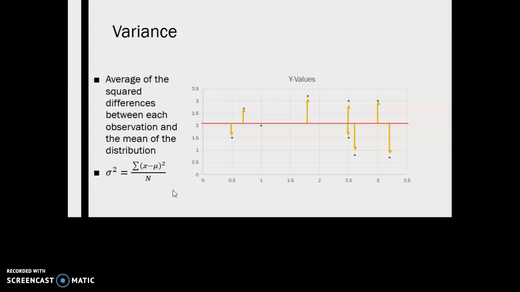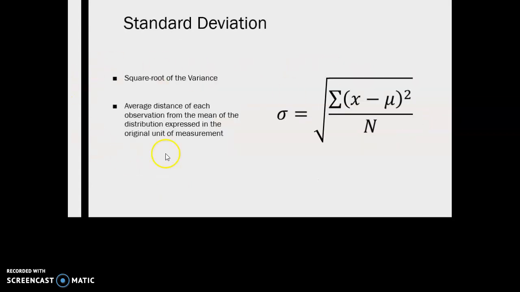Now, this is helpful, and I'll demonstrate how to calculate this later. But obviously, this is not in the original unit of measurement, and that's why we have the standard deviation. So the standard deviation is essentially the square root of the variance. You'll see here that this formula, sum of x minus population mean squared divided by n, is our variance formula. We represent the standard deviation with the Greek letter sigma. Notice it doesn't have a square, right? So sigma squared is our variance, and sigma is our standard deviation because standard deviation is the square root of the variance. Okay, we're pretty clear on that now.